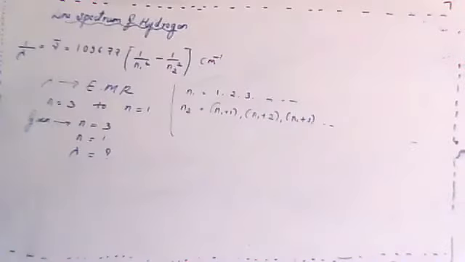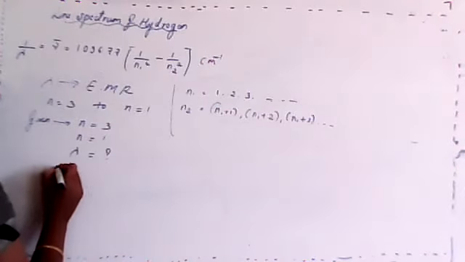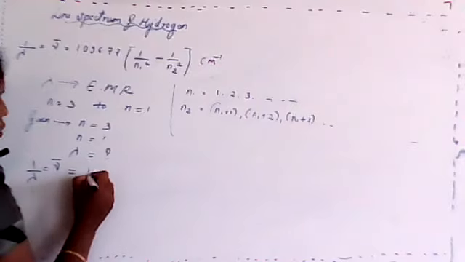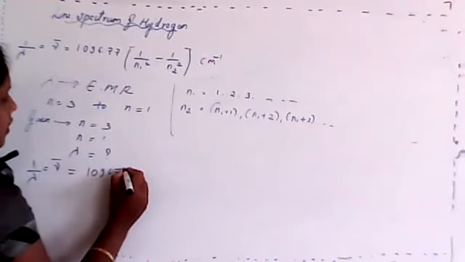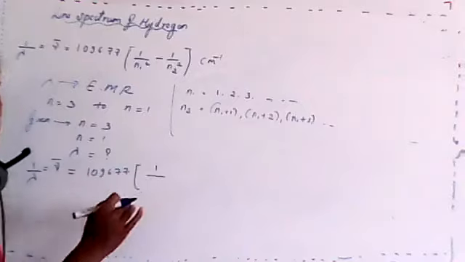That means n1 is always lesser than n2, so you have to consider the value of n1 as 1. So again, the formula: 1 by lambda, nu bar, equals 109677 into 1 by... I'll just substitute the values.